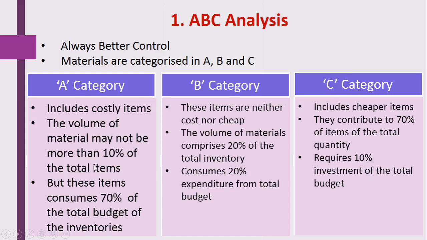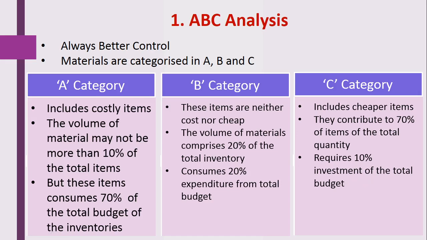It's opposite. In A category the quantity of that particular material is 10%, but here the quantity of this C category is 70%. But in A category 70% budget is required to procure that material, but in case of C category only 10% budget is required to procure that material.